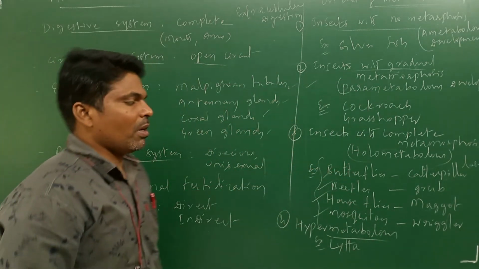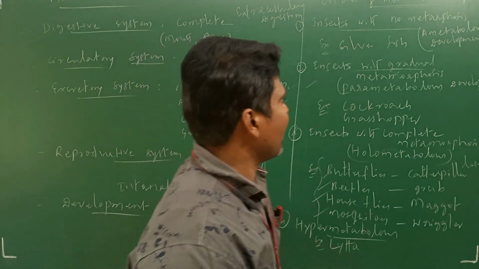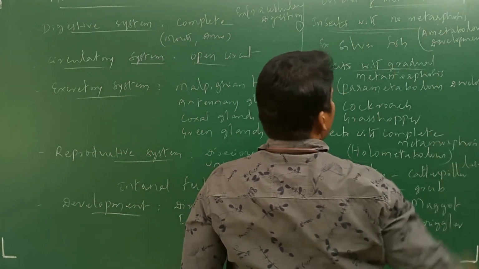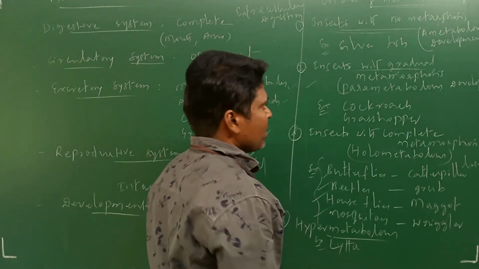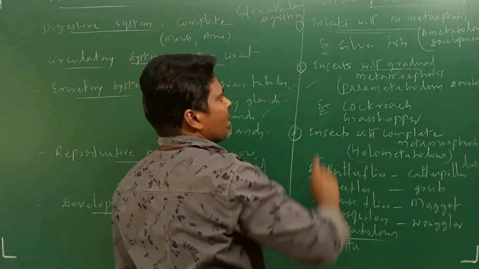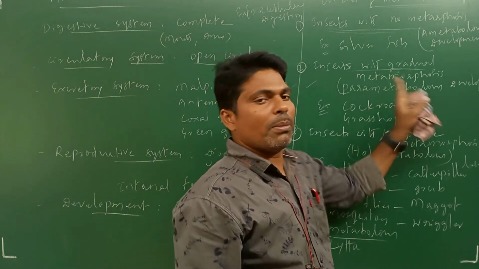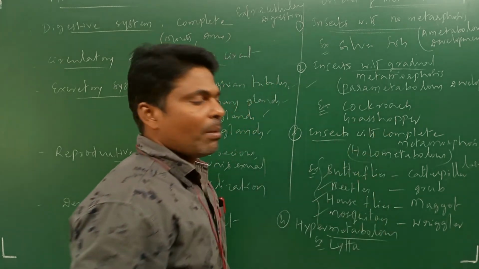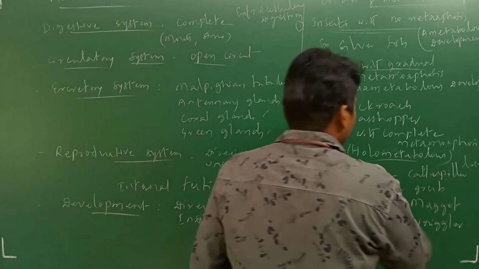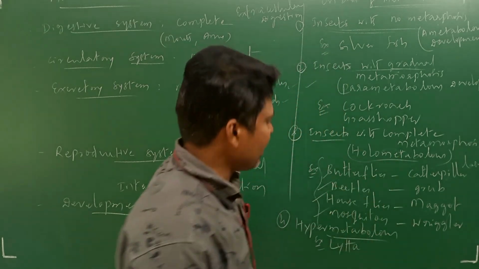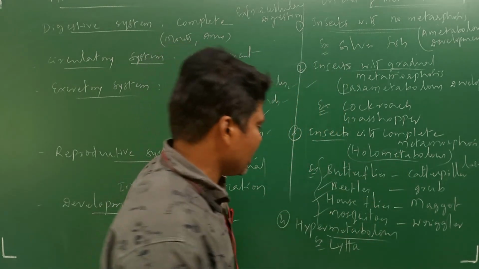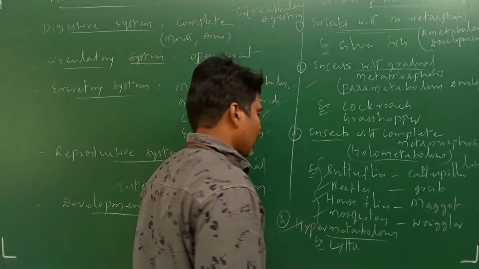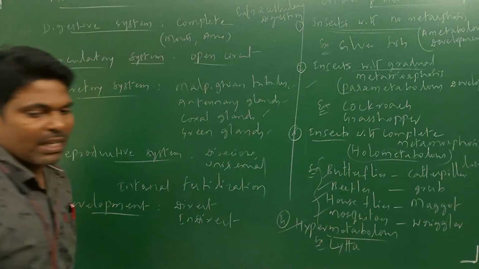On the basis of metamorphosis: insects without metamorphosis, example silverfish; gradual metamorphosis, parametabolous development, cockroach and grasshopper; complete metamorphosis, holometabolous development, butterflies, beetles, houseflies, mosquitoes; hypermetabolous, example Lytta. Just go through it, it's very important.